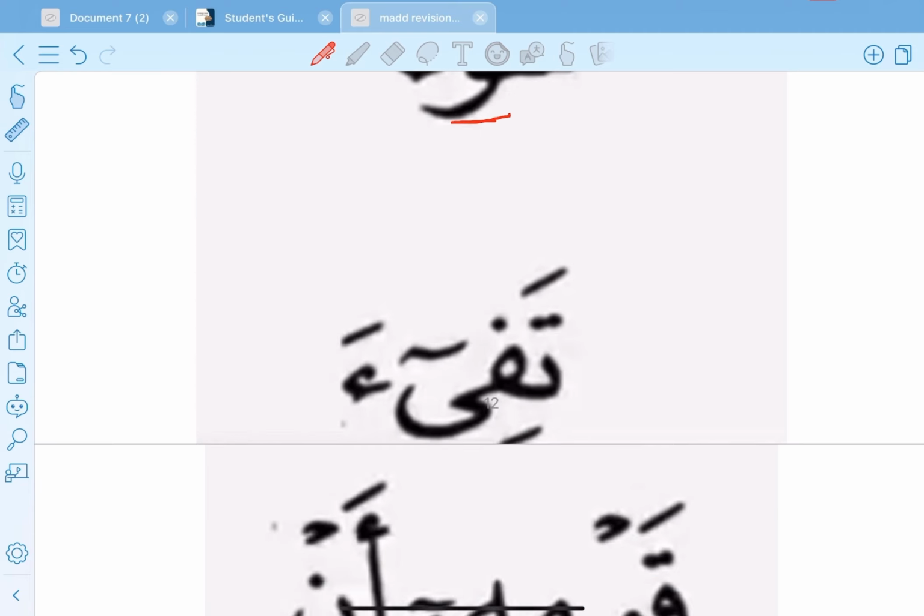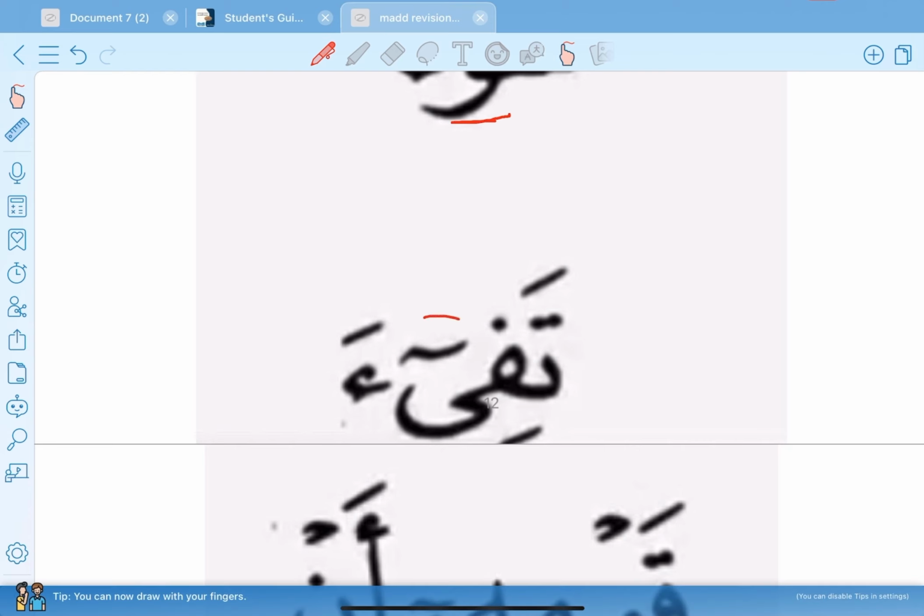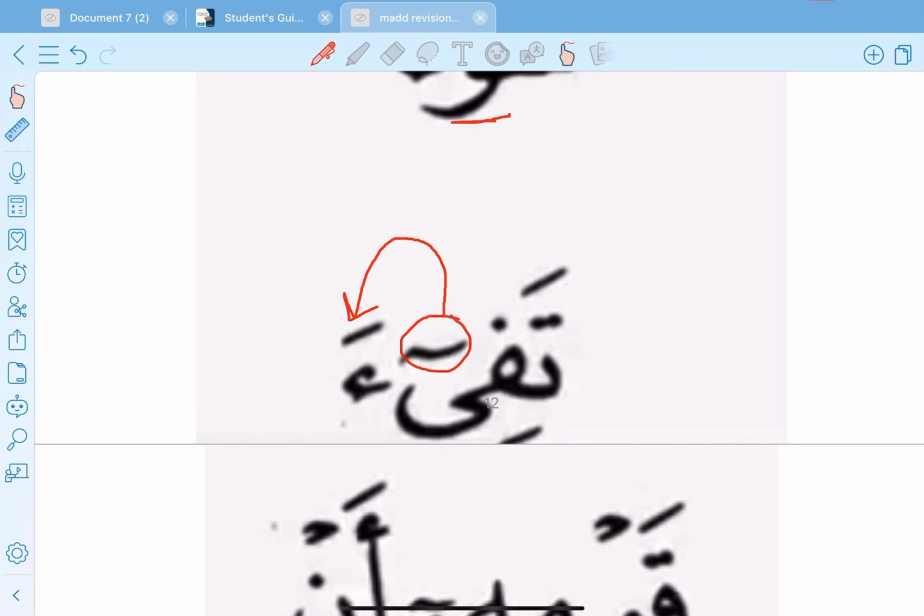تفيئة. تفيئة. There is a mad sign and it's followed by hamza in the same word. So this is connected mad متصل. We prolong it 4 counts.